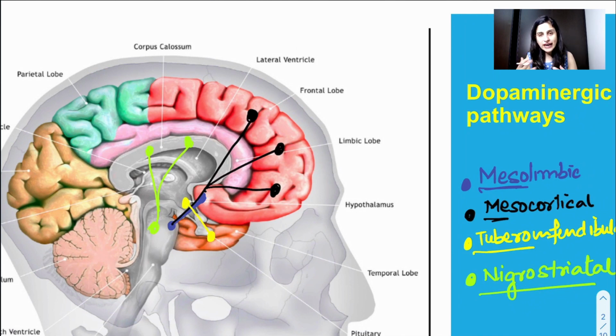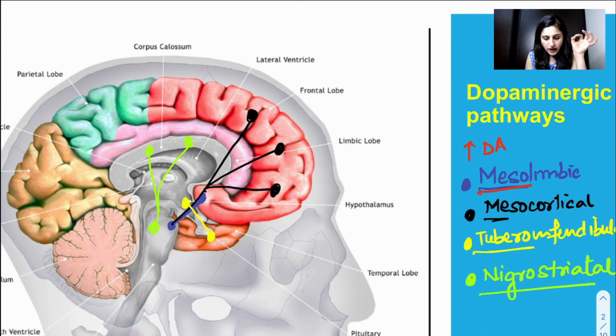In the mesolimbic and mesocortical pathways, if there is a derangement of dopaminergic levels, it is mostly involved in the pathogenesis of psychosis, like schizophrenia that we talk about. So psychotic symptoms occur because of this. In cases of psychosis, the problem in the mesolimbic pathway is that there is supposed to be an excess of dopaminergic levels.